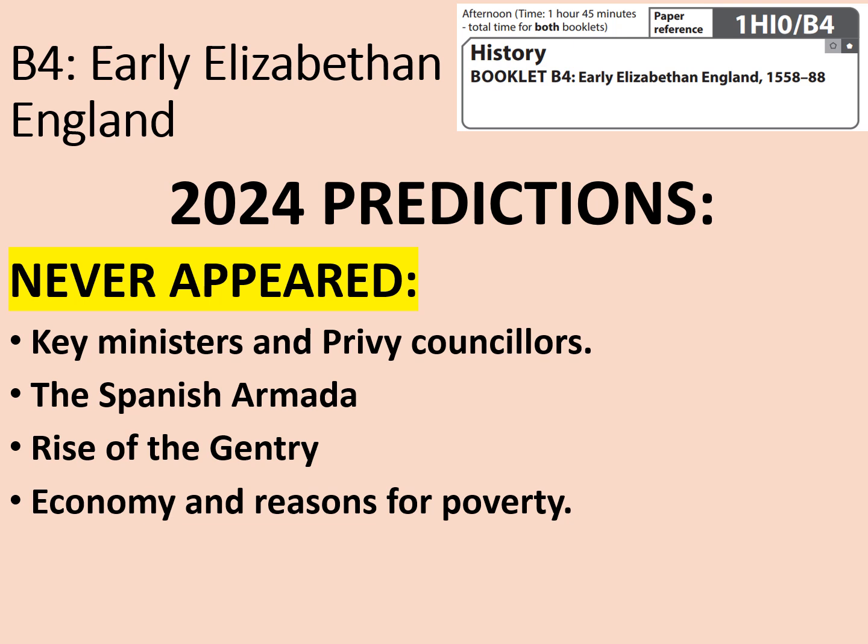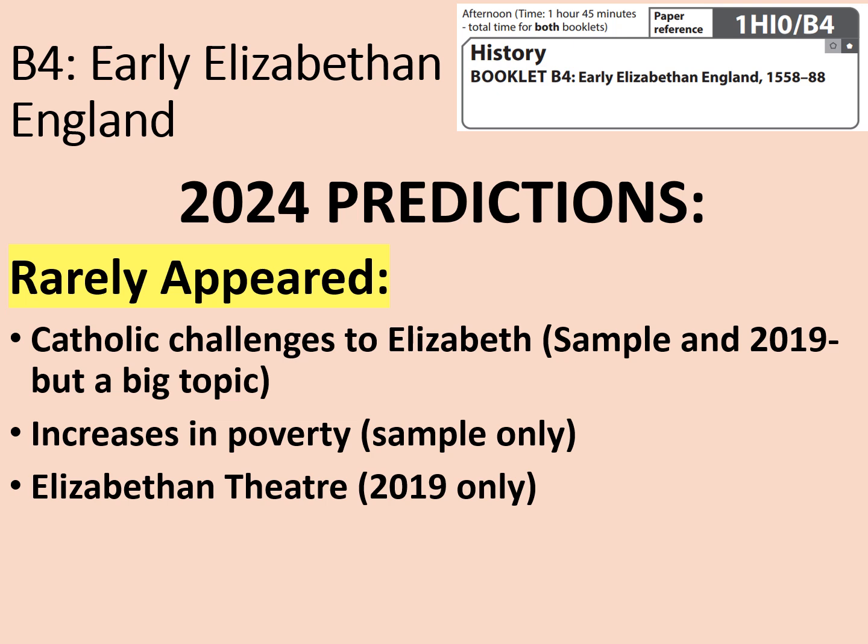Anyway, I digress slightly. The big surprise with this one was that, yes, indeed, the Spanish Armada did turn up. So if you've revised that one in detail, you were probably absolutely delighted with that. It was worth 12 marks as well, which is a decent chunk of the marks in that paper. What about the things that rarely appeared? Well, here are the things that I identified. And sure enough, Catholic challenges to Elizabeth came up in the sample paper in 2019, and I did acknowledge it was quite a big topic, so it could easily come up again in a different format. And sure enough, that is what happened. This was relevant to question 1C1 and was worth 16 marks. So again, you probably were pretty pleased if you revised that.